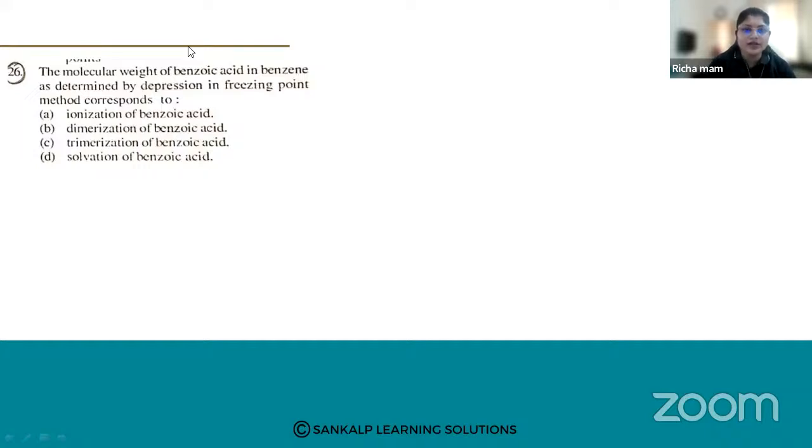Okay, good. So Jyoti and Ranjita have answered it right. So the molecular weight of benzoic acid in benzene. When we are determining the molecular weight of benzoic acid, what will it undergo? So this is your benzoic acid. By determining the depression in freezing point, it corresponds to dimerization. It undergoes dimerization of benzoic acid. So option number B.